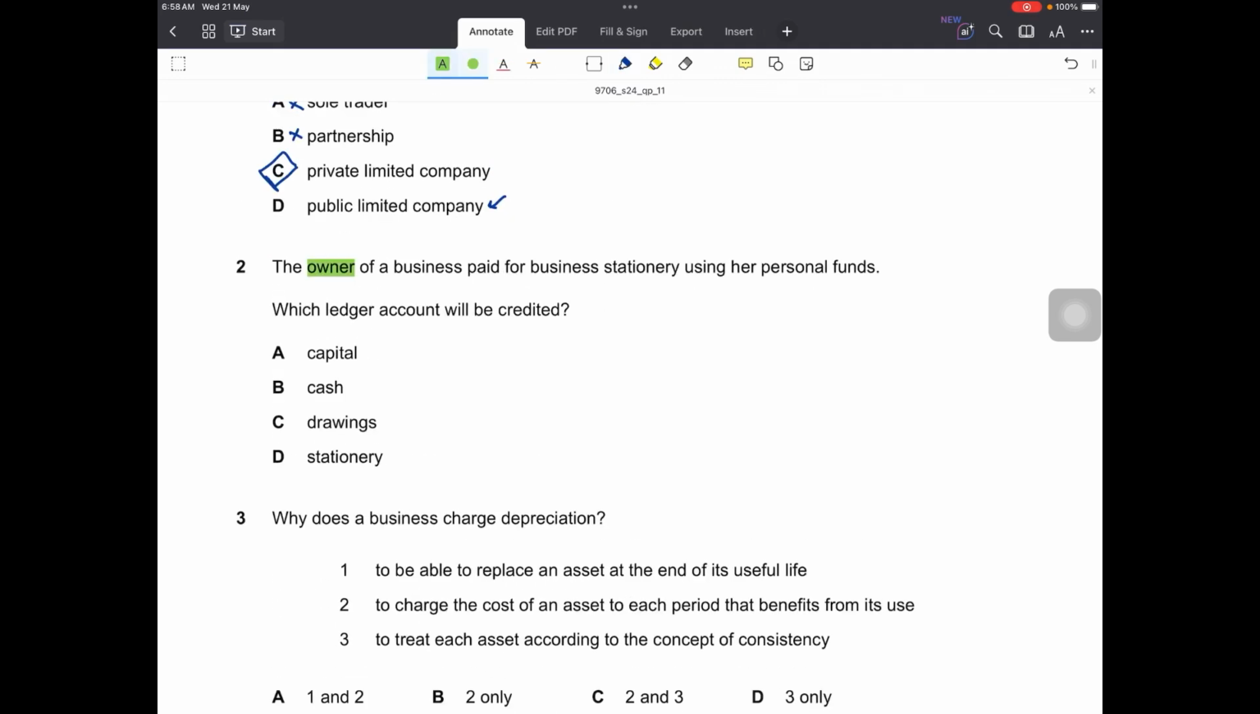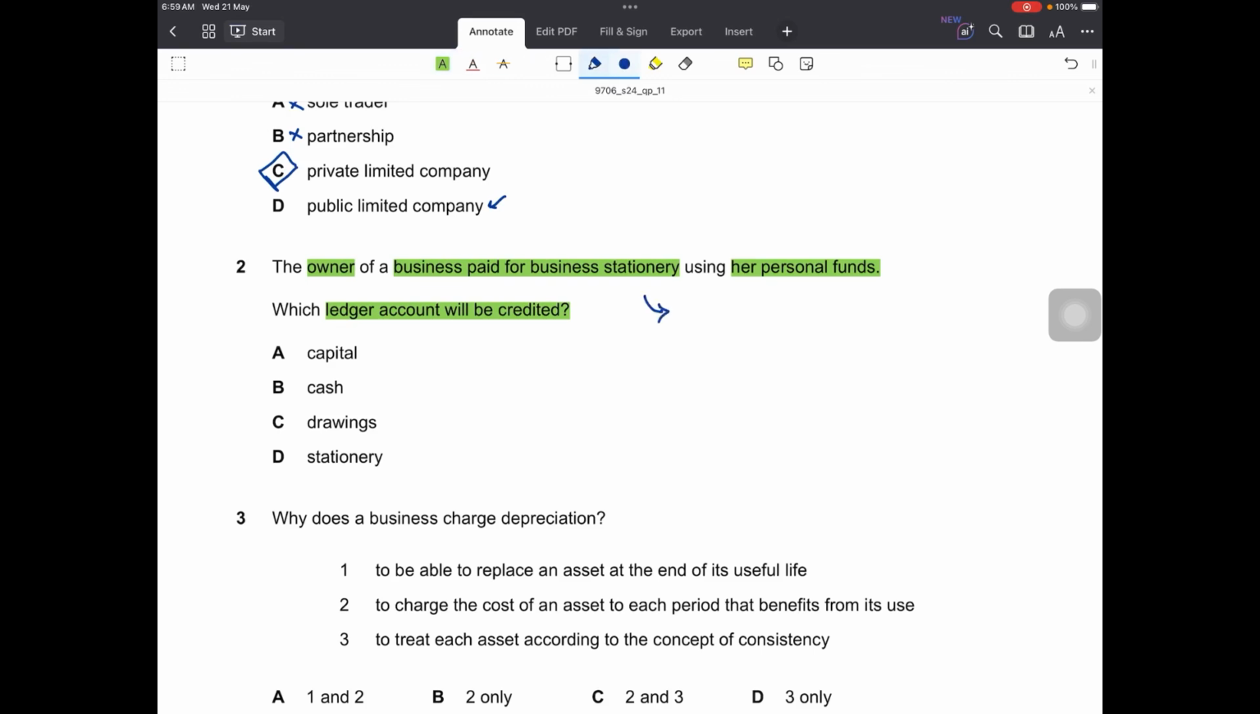Question number 2 says, the owner of a business paid for business stationery using her personal assets, using her personal funds. So this means that the owner did not use the asset resource of bank or cash held by the business. Rather, she used her personal funds to pay off a business expense. The question is, which ledger account will be credited? So what will be the double entry if this is done?